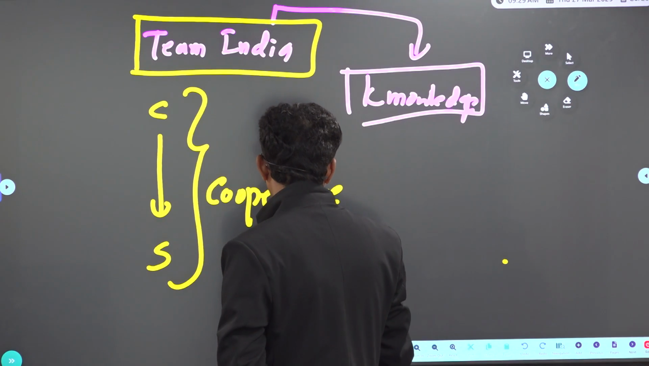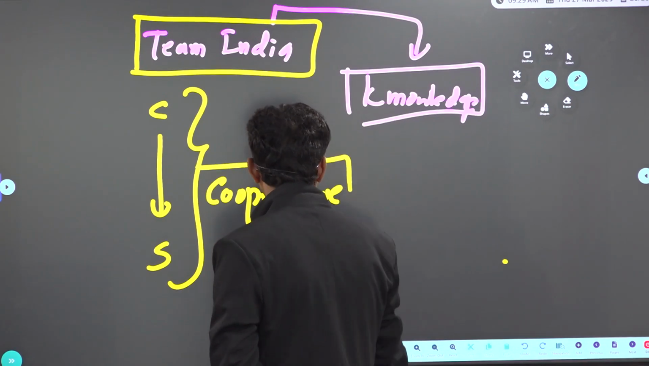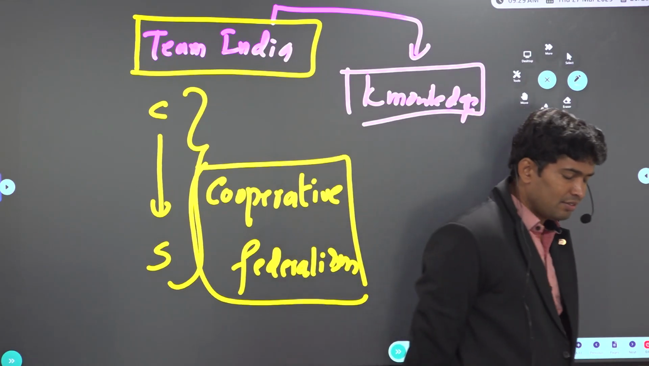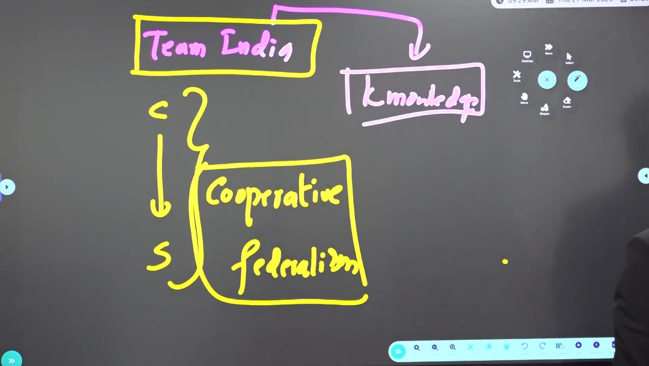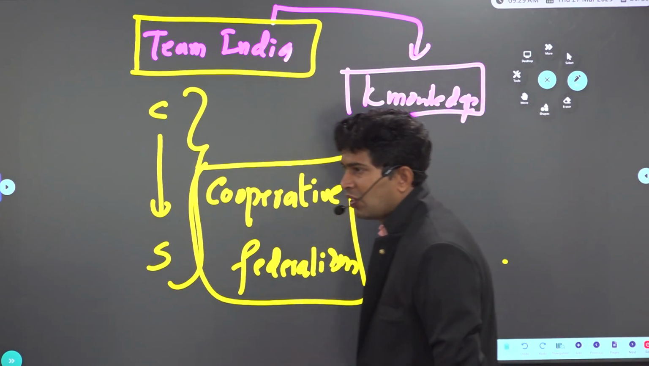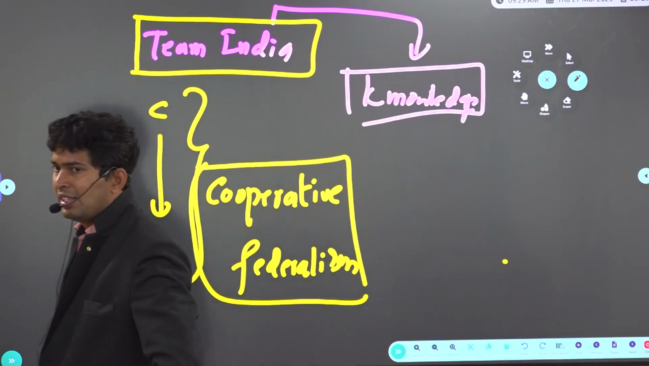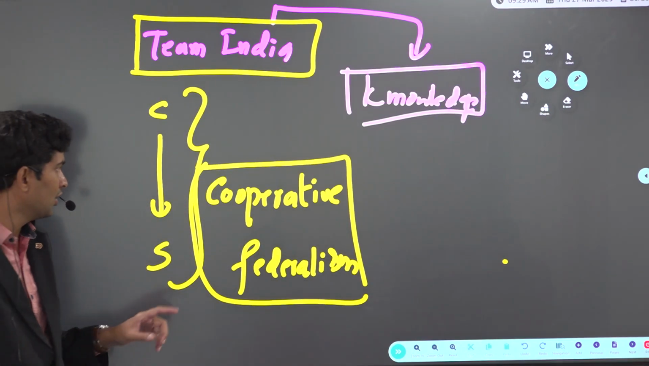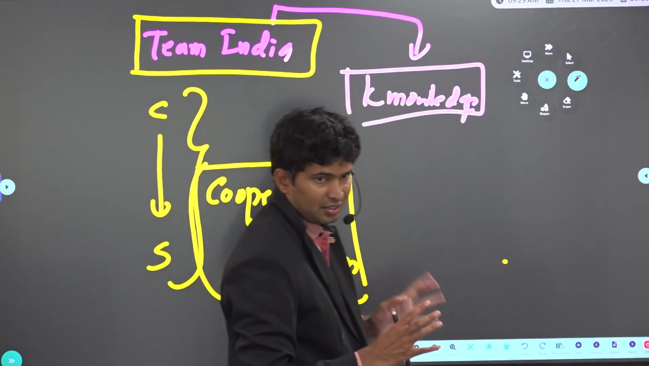What is cooperative federalism, sir? State and center, or the group of the states and the center, should work like a team with mutual cooperation. That's called cooperative federalism. Irrespective of who is in power at the center, who is in power in the state, center and state should work in tandem with each other. That is called cooperative federalism.